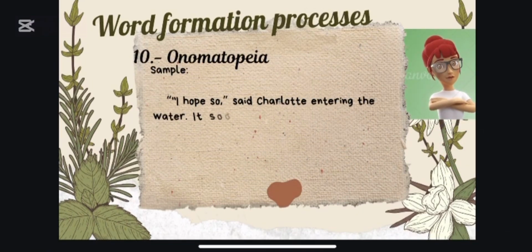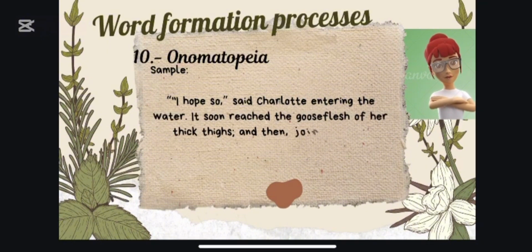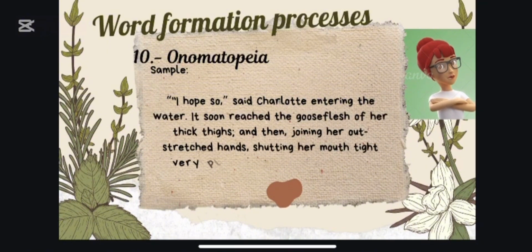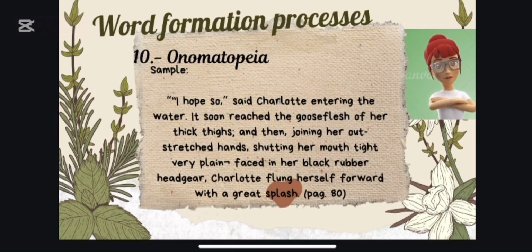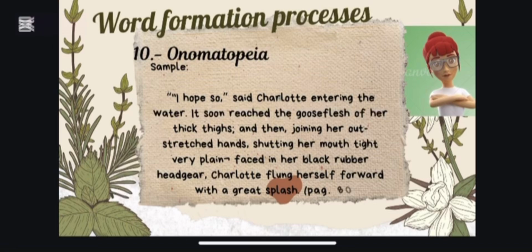Finally, onomatopoeia. These are words that imitate the sound they represent, usually used for an animal sound or to describe daily sounds while writing. In the book, we have the following sample: "I hope so," said Charlotte, entering the water. It soon reached the goose flesh of her thick thighs, and then joining her outstretched hands, shutting her mouth tight, facing her black rubber headwear, Charlotte flung herself forward with a splash, referring to the sound that water makes.